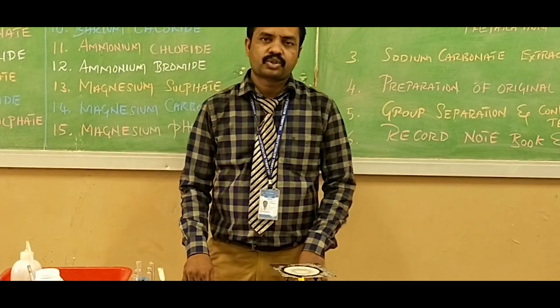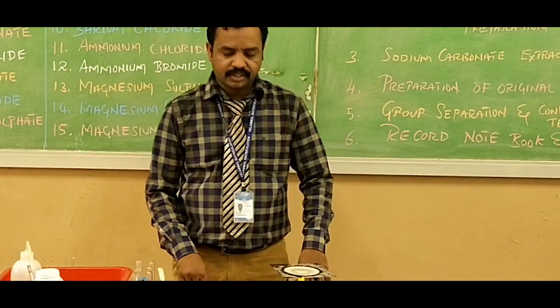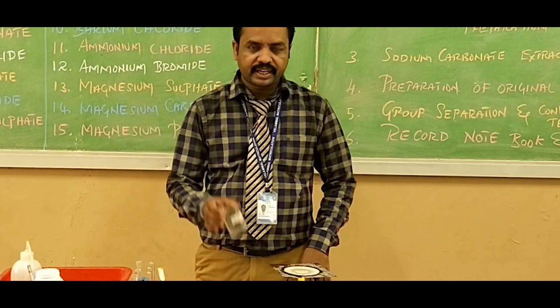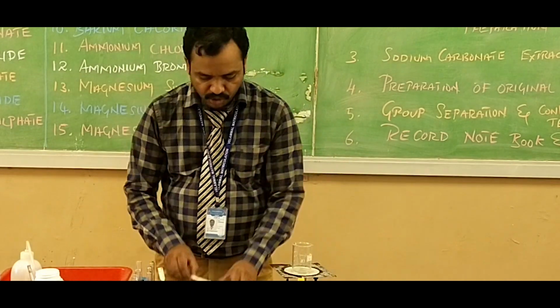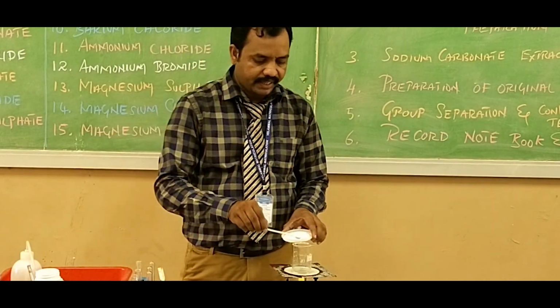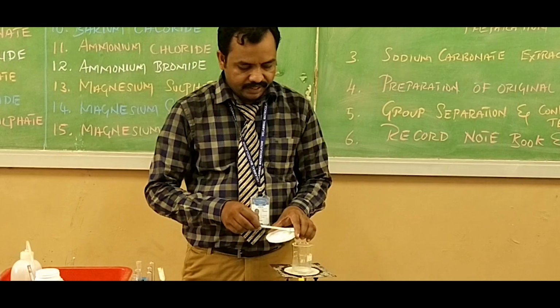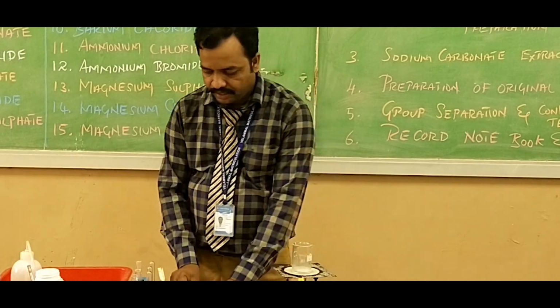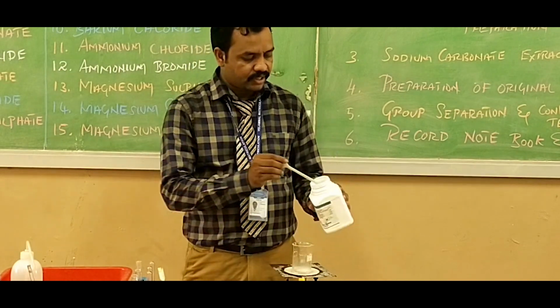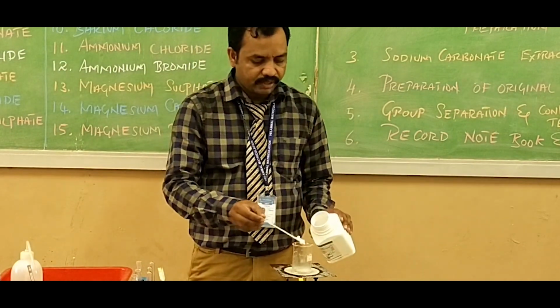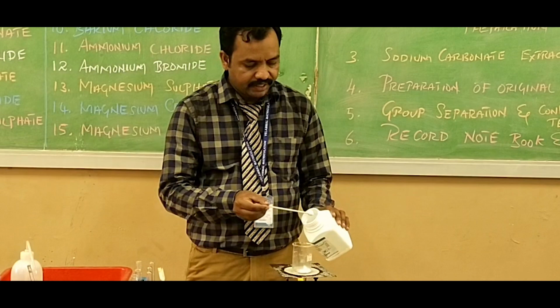How to prepare sodium carbonate extract? It's a simple method. First we take a beaker and add a small amount of lead nitrate salt. I am adding lead nitrate salt into this beaker, and twice the amount of solid sodium carbonate is added to the lead nitrate salt.